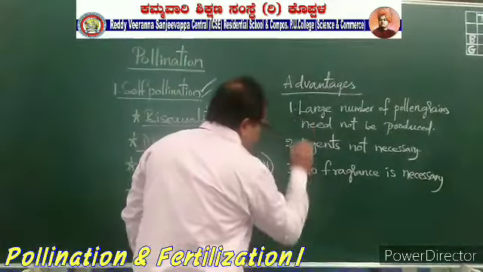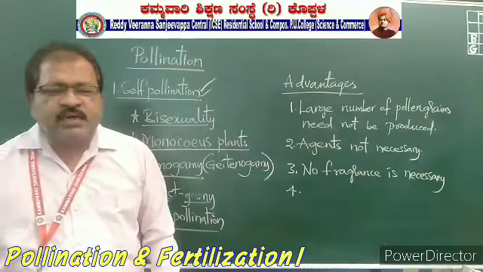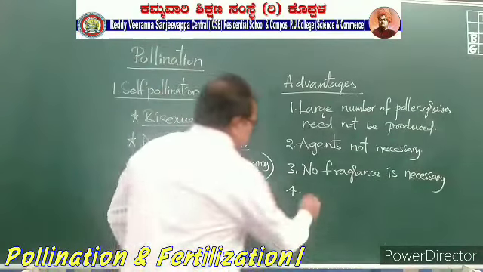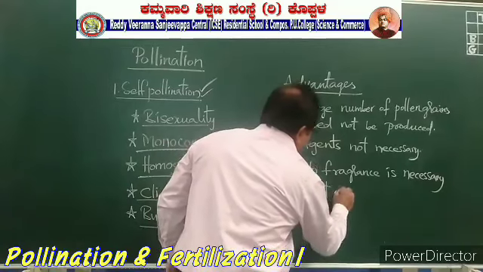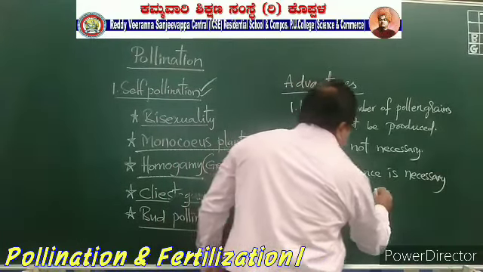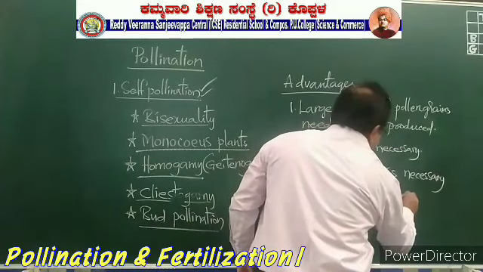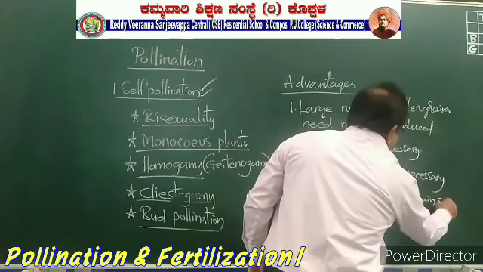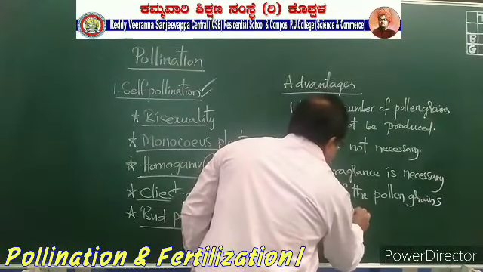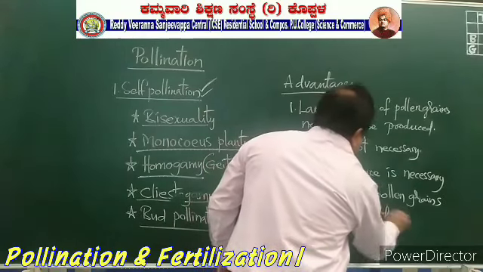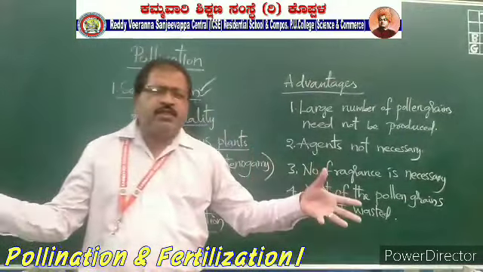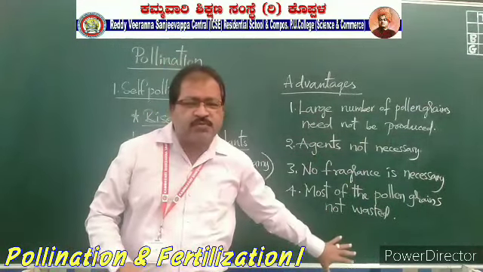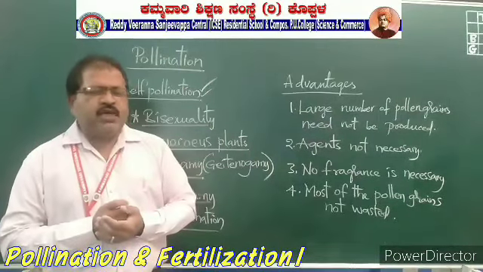These are the advantages. And also the fourth advantage: many of the pollen grains are not wasted, because fewer are produced and all of those participate in the pollination or fertilization. So those are not wasted. These are the advantages of self-pollinated flowers.